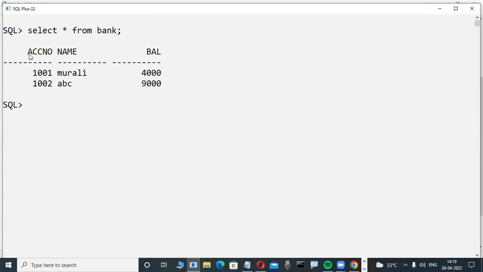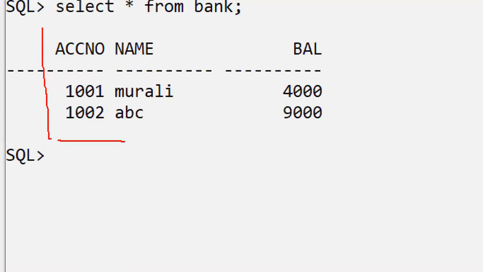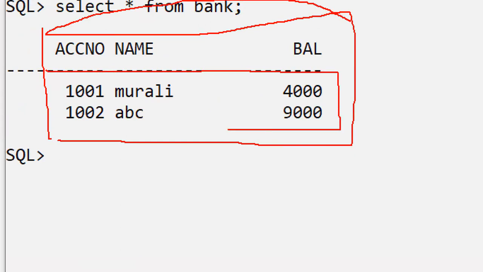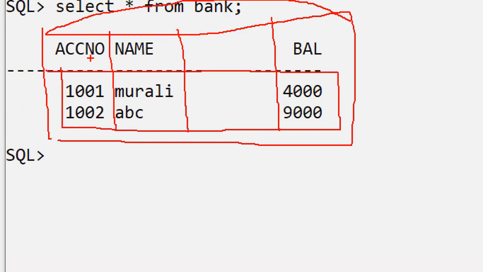In this bank table there are account number, name, and balance.